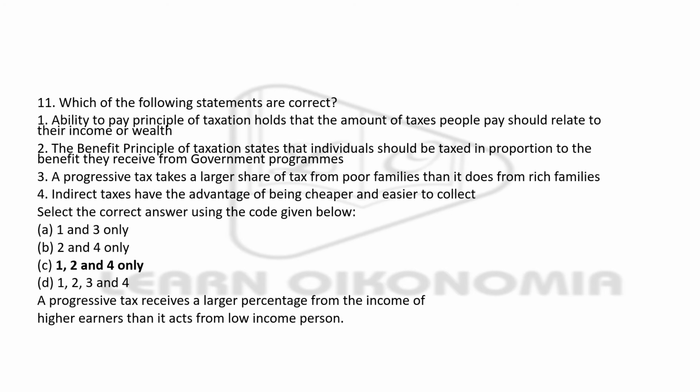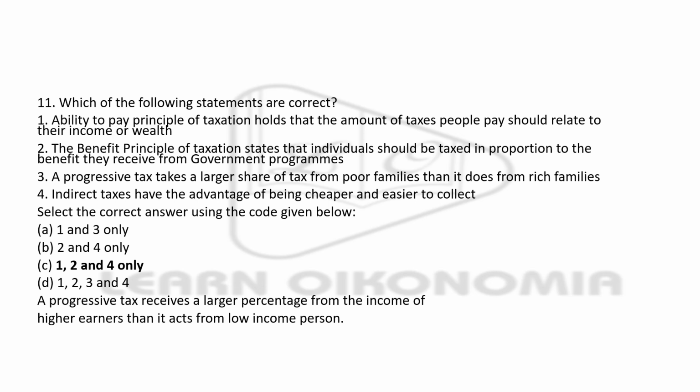Third one, a progressive tax takes a larger share of tax from poor families than it does from rich families. We know that it is a wrong sentence because it is a regressive kind of tax which taxes the poor more rather than the rich. And in progressive taxation, the rich are taxed more compared to the poor. On the basis of your income, your tax is levied. If your income is more, you are taxed more, and if your income is less, you are taxed less. That is how the progressive kind of tax goes on.